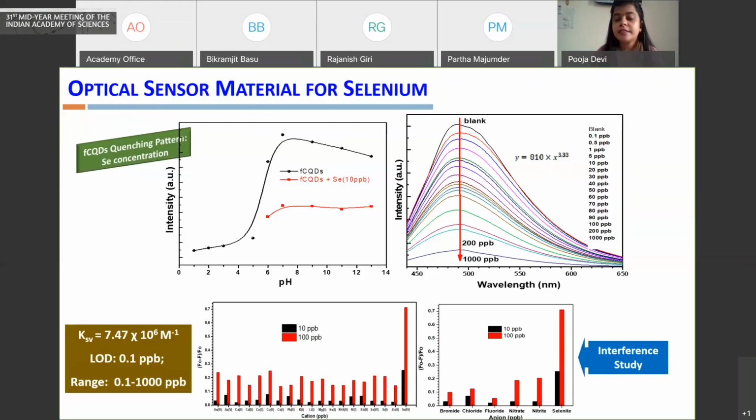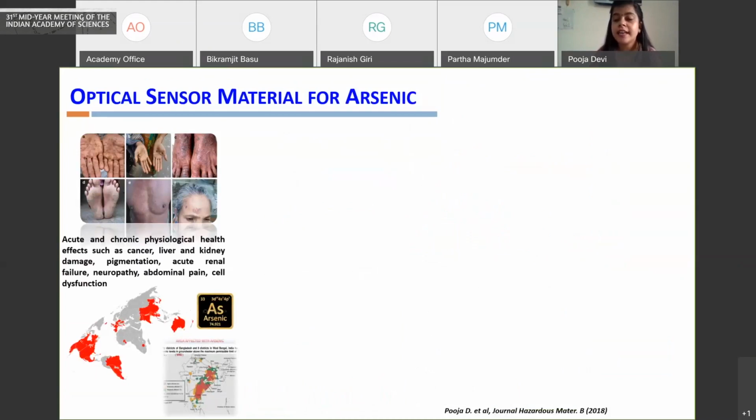The second platform which we have developed is for arsenic. Arsenic is a very well-known water pollutant, globally as well as nationally. It is known for its negative health impact, and several states in the country are affected with high levels of arsenic. In this direction, we wanted to come up with a material which can detect arsenic directly, in comparison to the current practices used for arsenic detection.